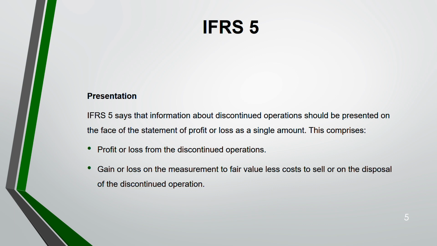Any gain or loss arises because you are using fair value, and when you have fair value under any standard, you always have to remeasure. Because of that, there will be gains and losses from changes in fair value. This will not arise when you are measuring at cost. It only arises for standards where fair value is used, and in almost all IFRS standards fair value is used, while cost is very rarely used. Subsequent measurement is mostly at fair value. So gain or loss on the measurement to fair value less costs to sell, or on the disposal of the discontinued operation, you will record in the statement of profit or loss.